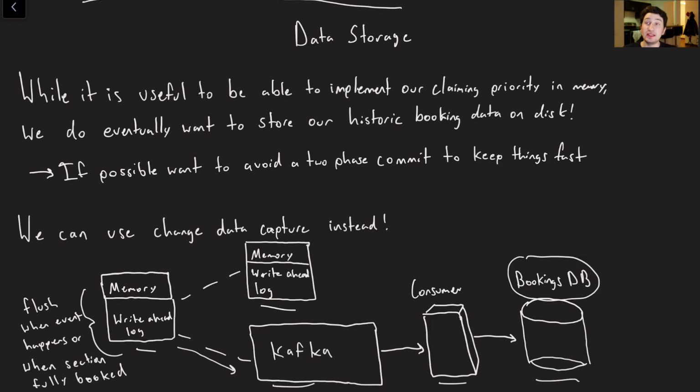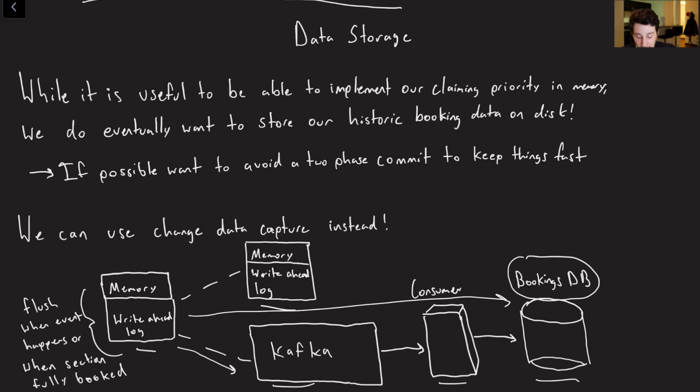So this is going to mean that all of our historical bookings are within a bookings database, and then whenever our seats within a row are completely cleared out, or the event has actually happened, we can clear out all of the state that we've built up in memory, which is going to include the linked list itself, and also just that map of whose seats are booked to. So yeah, using change data capture is going to ensure that we don't have to fully wait on this write going to the database before continuing to process more elements.